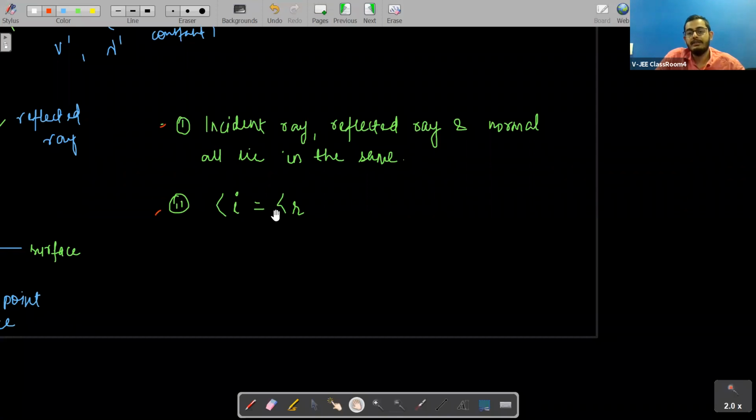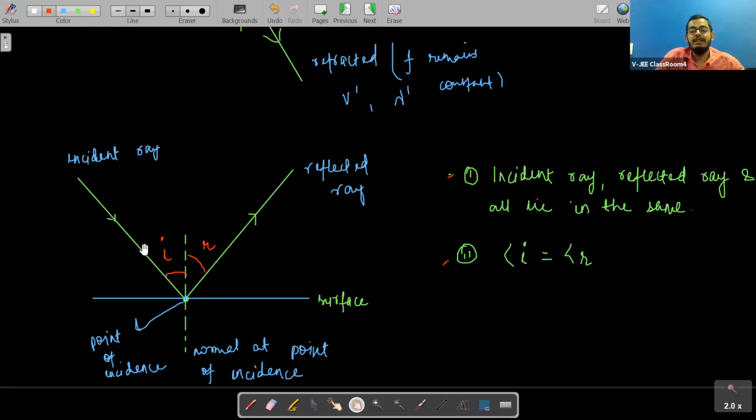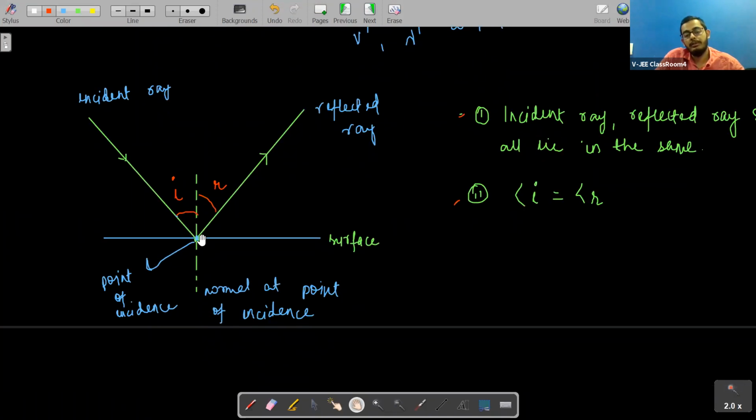Angle i is the angle of incidence and angle r is the angle of reflection, so these two angles will always be equal.